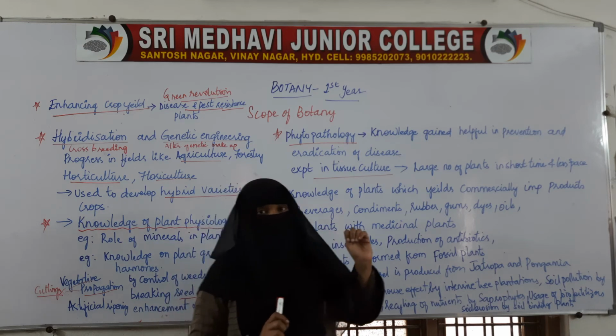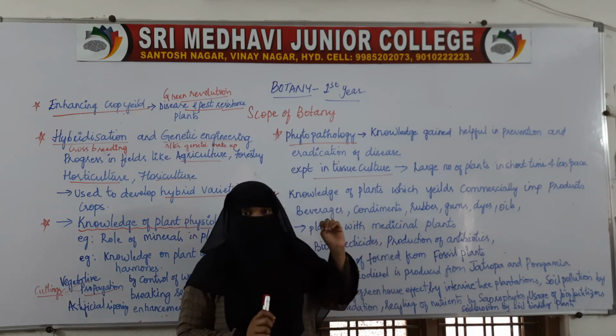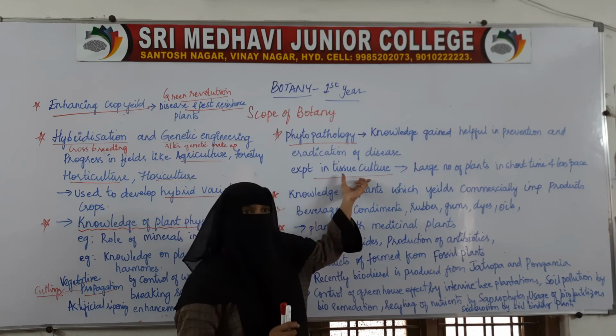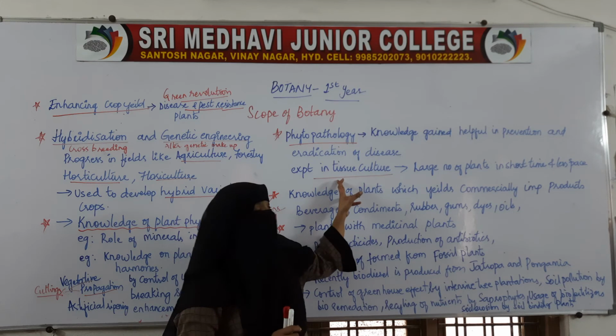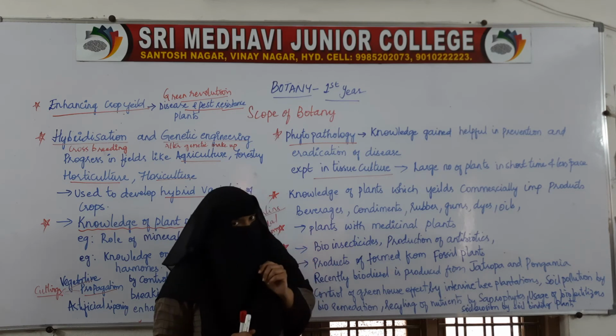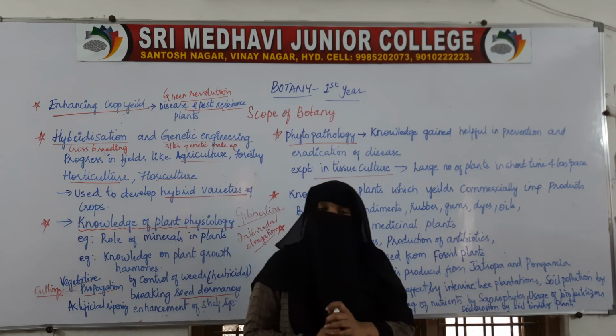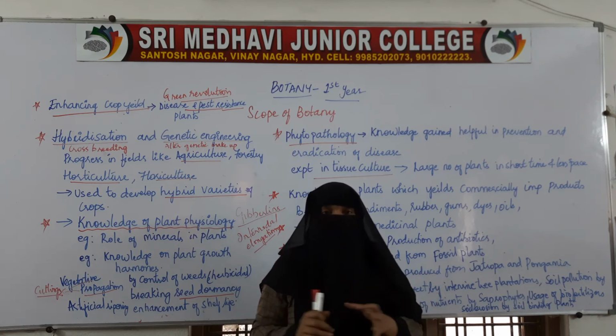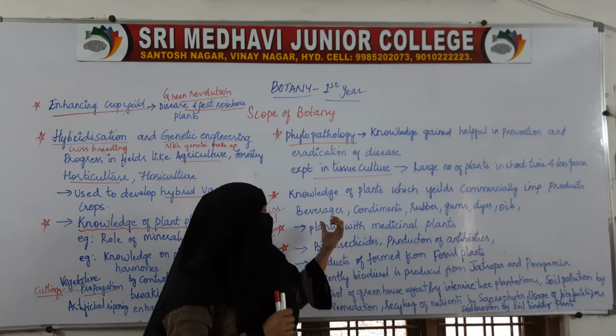So one area in which botany is helpful is the production of plants with the help of tissue culture. In tissue culture, a large number of plants are produced within a very short duration in a very small space.